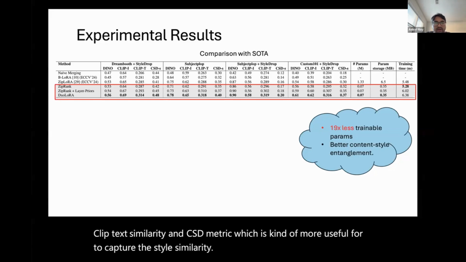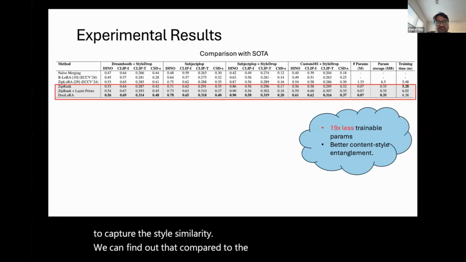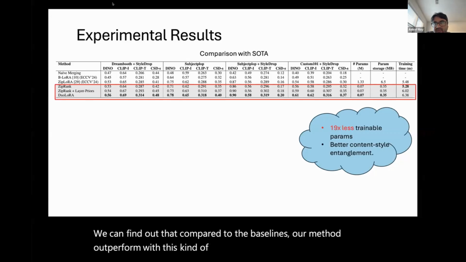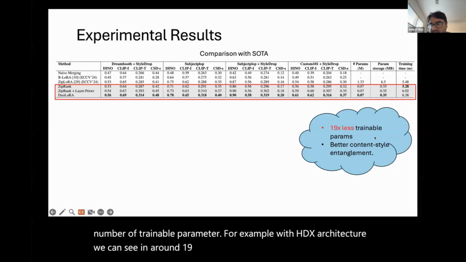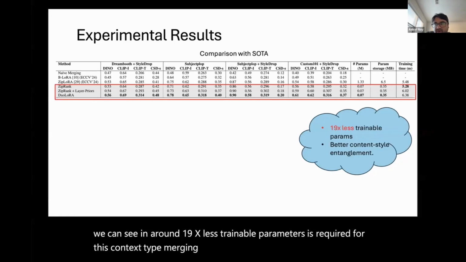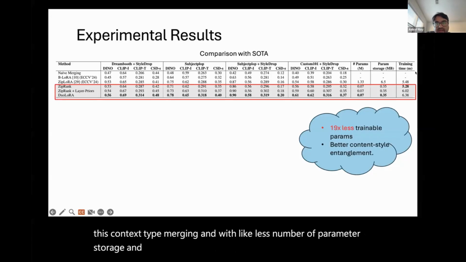And we found that compared to the baselines, our method outperforms on these metrics with a significantly smaller number of trainable parameters. For example, with the SDXL architecture, we can see around 19x fewer trainable parameters are required for this content-style merging, with less parameter storage and training time, because LoRAs are very compute efficient.